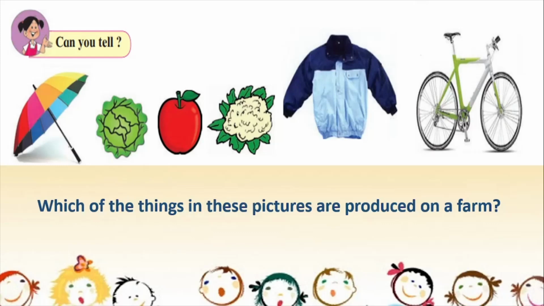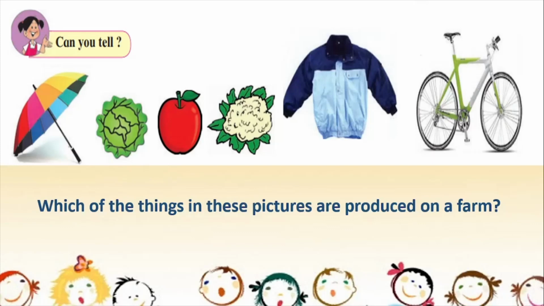Okay, now let us look at the assignment here which I'm going to give you now. So whenever you see a question like this, what will you do? Correct, you will touch the pause button and you will pause the video here and you will try and find out the answers yourself. Okay, so that will become self-learning. Alright, so see, which of the things in these pictures are produced on a farm?